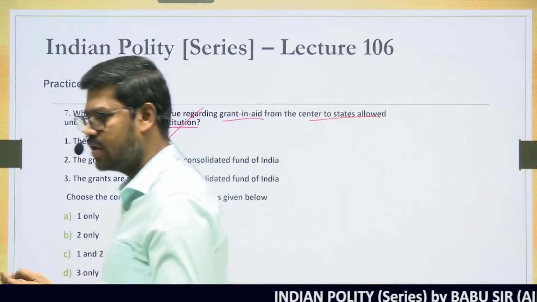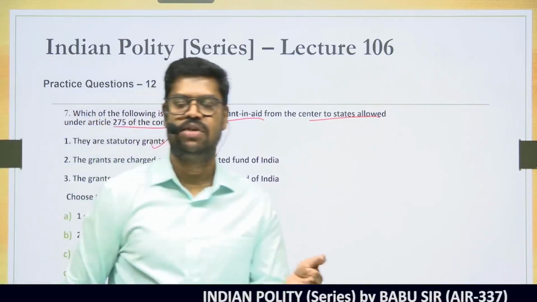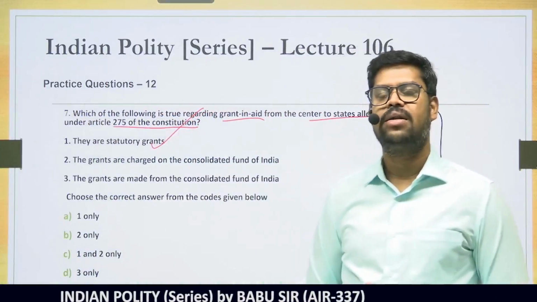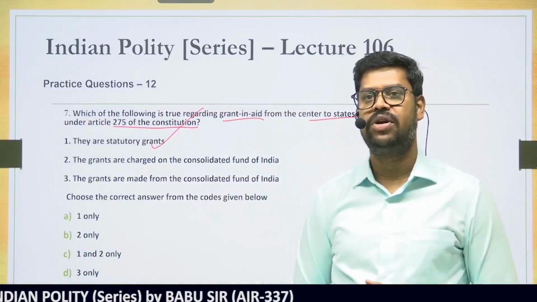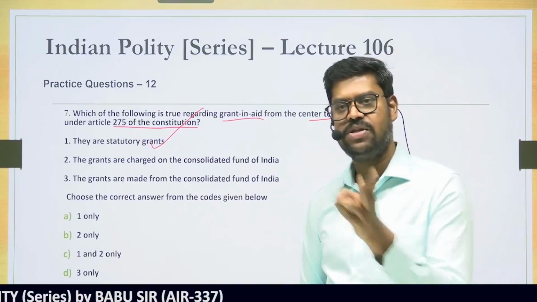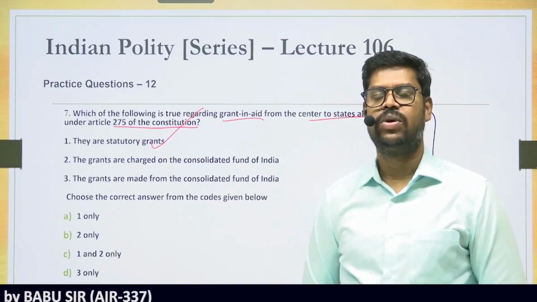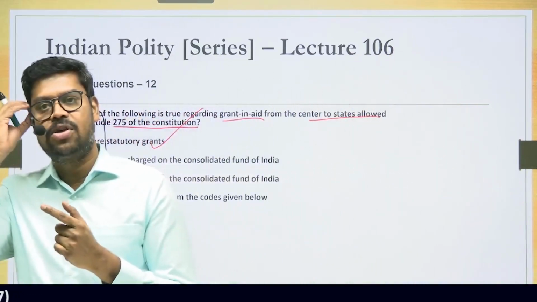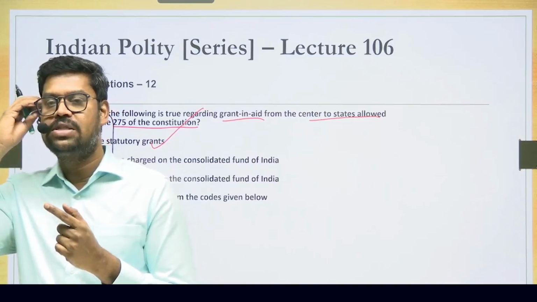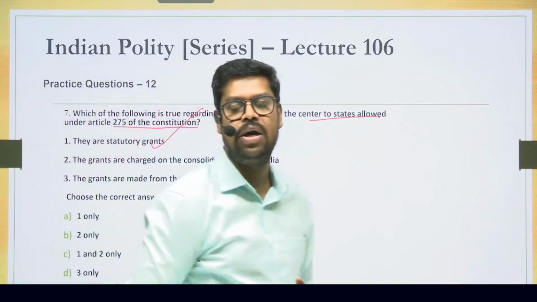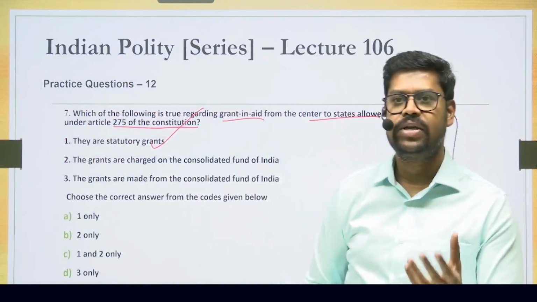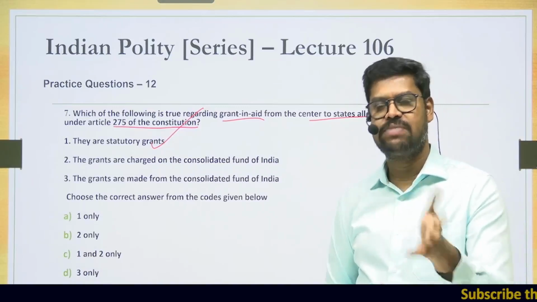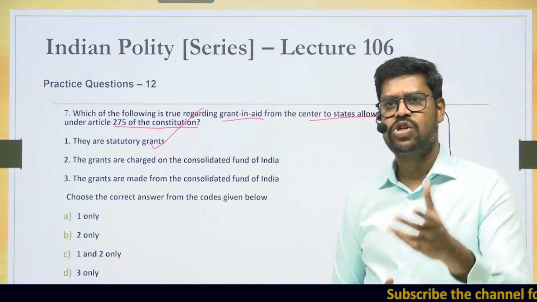And whatever money is to be transferred from the center to the states in the form of a grant has to come from the Consolidated Fund of India. And the expenditure that comes from the Consolidated Fund of India can be either a voted expenditure or a charged expenditure. So what is the difference between a voted expenditure and a charged expenditure? Voted expenditures are those expenditures which are put to vote in the vote on demand for grants stage. Whereas a charged expenditure is something which may be discussed but not put to vote. These are all considered to be very important expenditures.